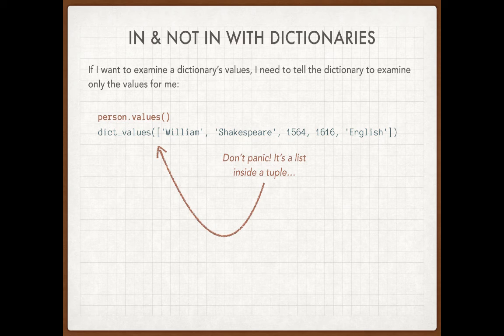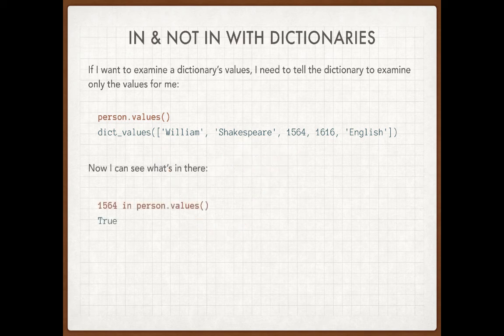Can I use in and not in on a list? Absolutely, yes I can. So this is how I figure out whether some value happens to be inside there or not. I can ask, is 1564 in person.values(), and Python will tell me, in fact, yes, the answer is True.